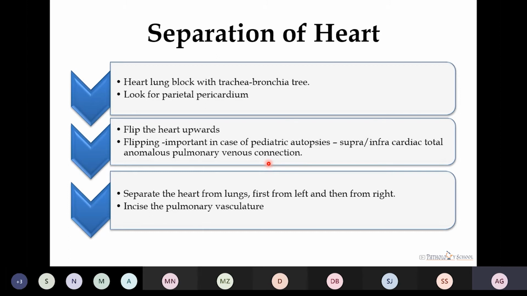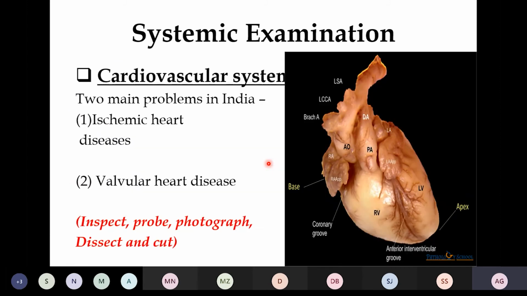Then we separate the heart from the lungs, first from the left side and then from the right side, and incise the pulmonary vasculature as close to the hilum of the lung as possible.